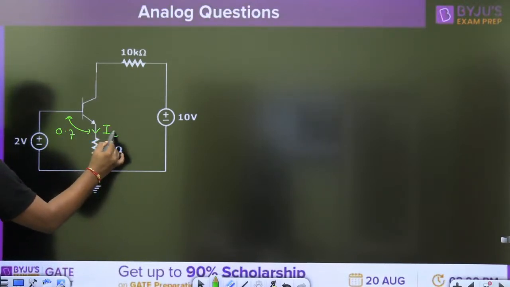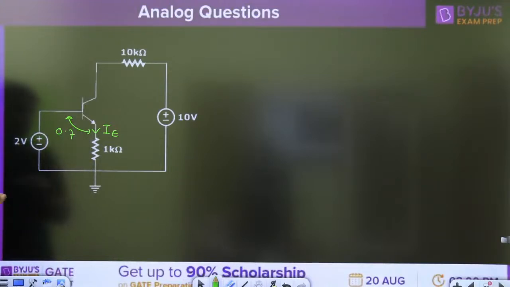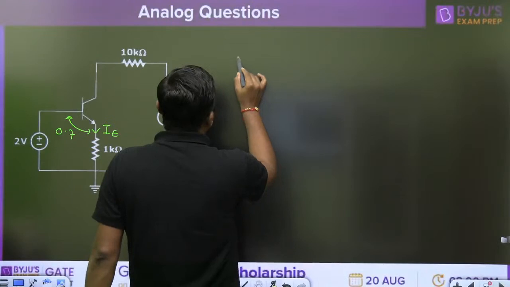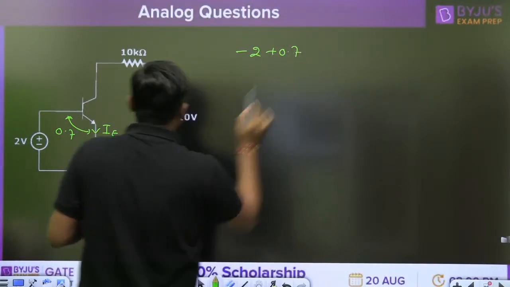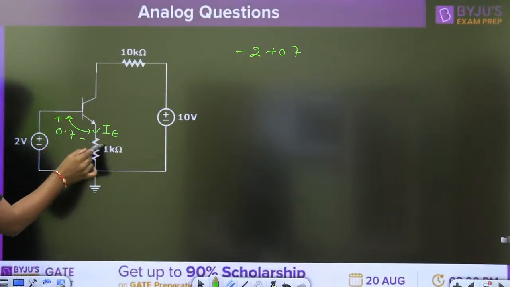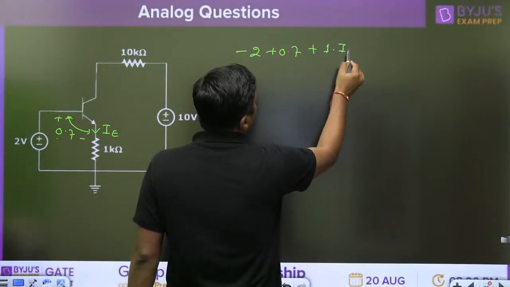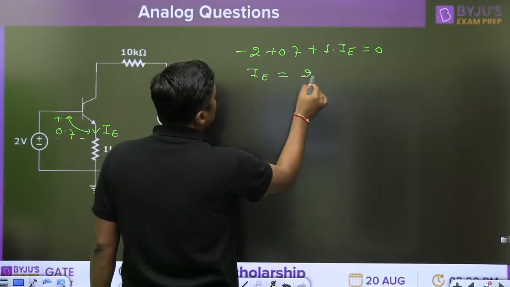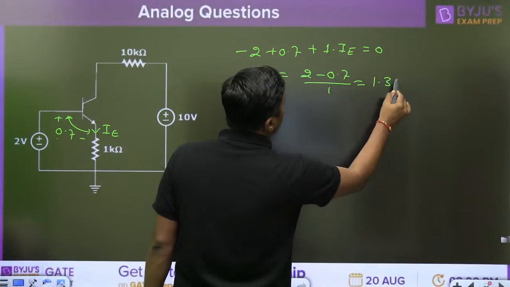And IE. Directly apply the KVL here and find the value of IE. Writing down the KVL: minus 2 plus 0.7 plus 1 into IE is equal to 0. So what is IE equal to? 2 minus 0.7 upon 1. It is 1.3 milliampere.